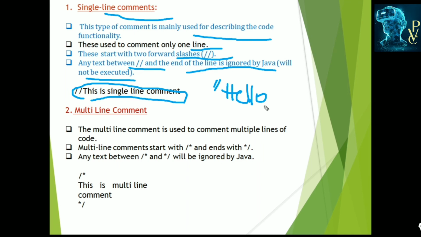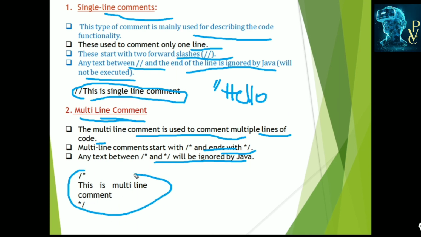Okay, and multi-line comment. Multi-line comment is used to comment multiple lines of code. If you want to specify the comments in multiple lines, then in those situations we can specify multi-line comments, and this starts with slash star and ends with star and slash, and any text between these two characters will be ignored by the Java compiler. For example, this is a multi-line comment. We are specifying it in 3 lines.